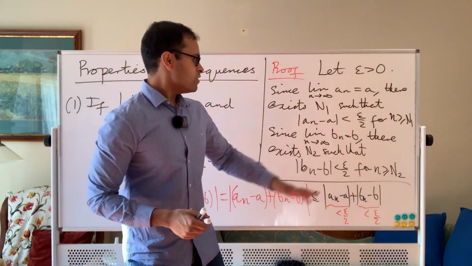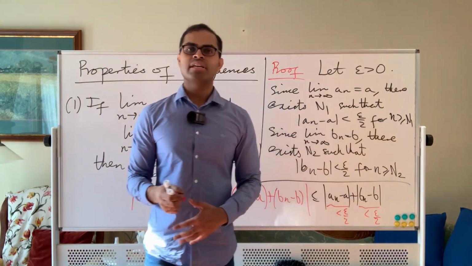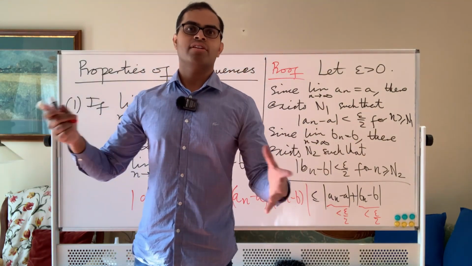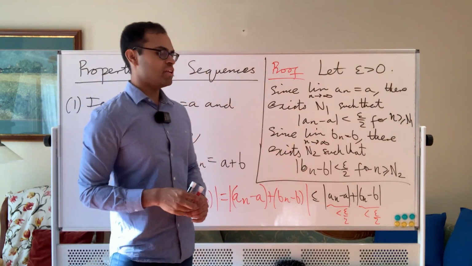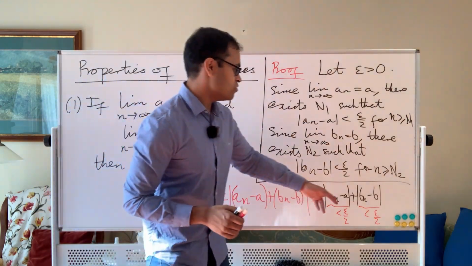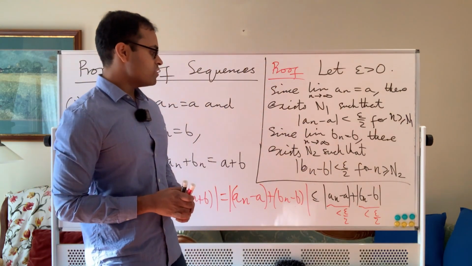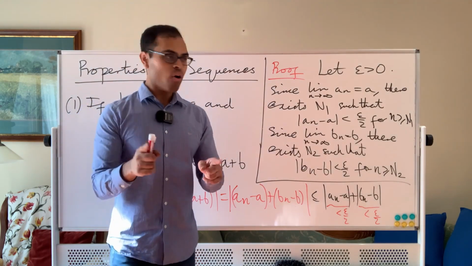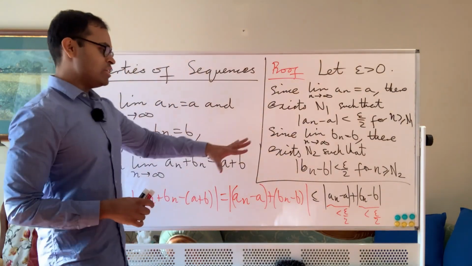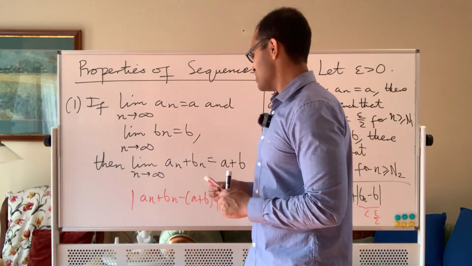You know, if this is true for n at least n1, that's the same as saying it's true for n greater than n1 minus 1. Okay, so it doesn't matter whether you have an inequality or a strict inequality there. So here you're going to have this. Now you know that therefore this. So I'm now actually going to just do something tricky. Not tricky, but sort of like cheating.